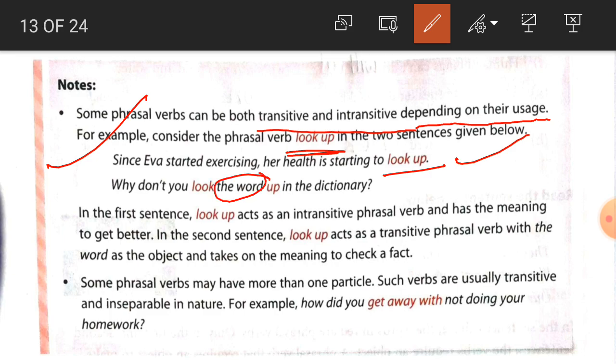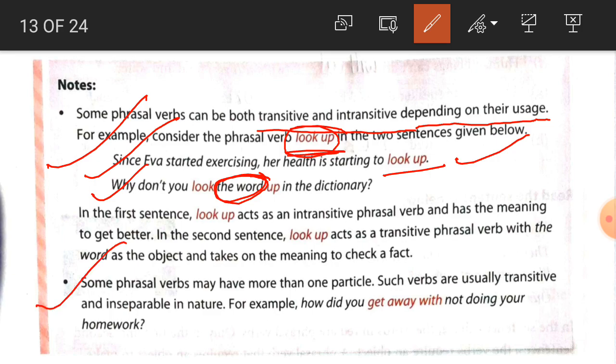So students, here we get that the phrasal verb is what? The phrasal verb is look up. But in the first sentence, look up is an intransitive phrasal verb, and in the second sentence it is a transitive phrasal verb, because here there is an object, the word.